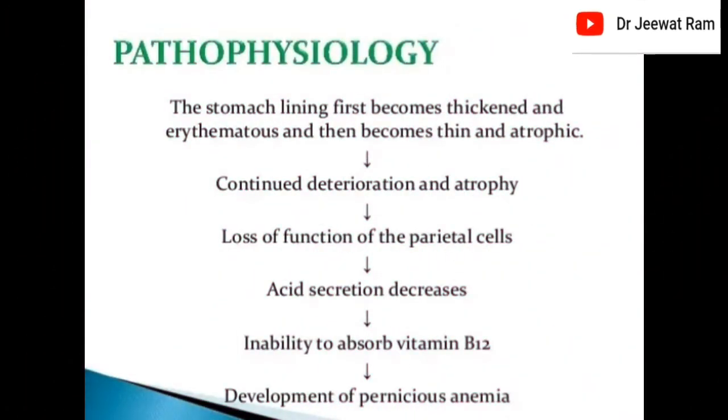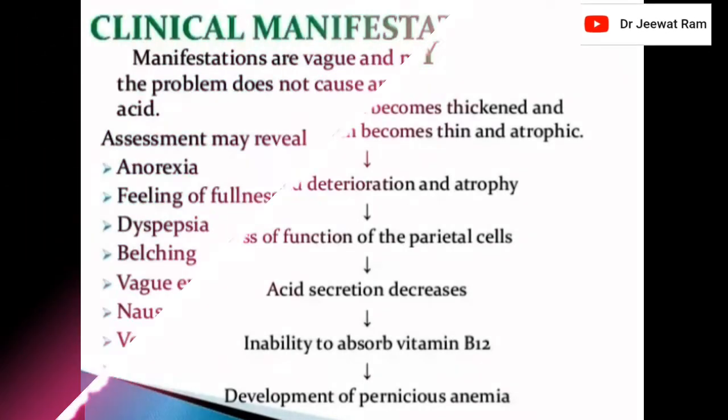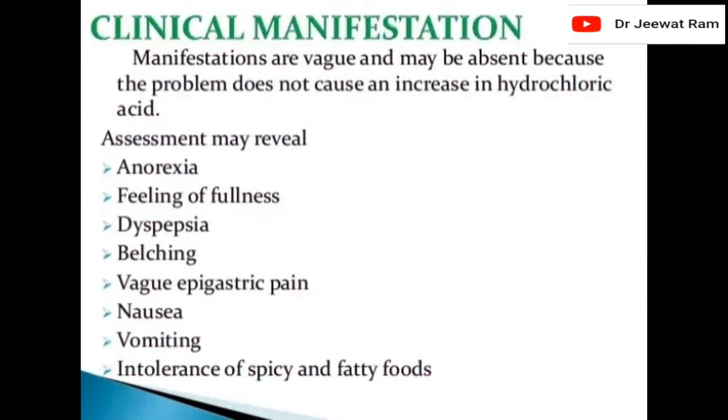Pathophysiology: the stomach lining first becomes thickened and erythematous and then becomes thin and atrophic. Continued deterioration and atrophy lead to loss of function of parietal cells, decreased acid secretion, inability to absorb vitamin B12, and development of pernicious anemia.